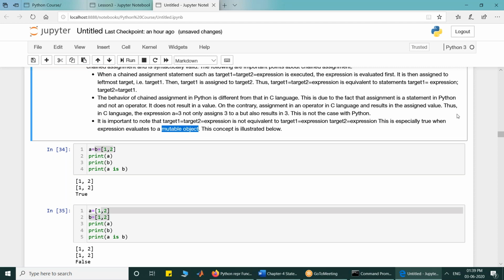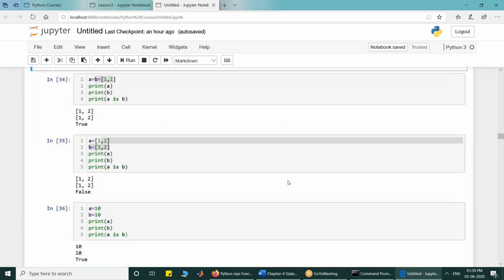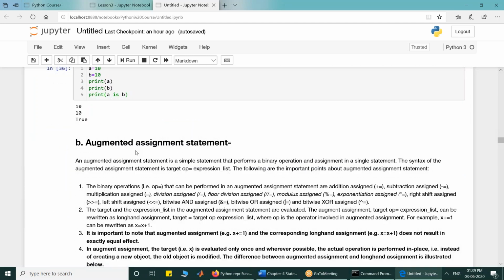If there is any query till now, I'll be happy to address that. Kindly put it in your chat window, or if you have got this, kindly say yes or no. Okay, I am getting a few new names now. I'm happy to see that.